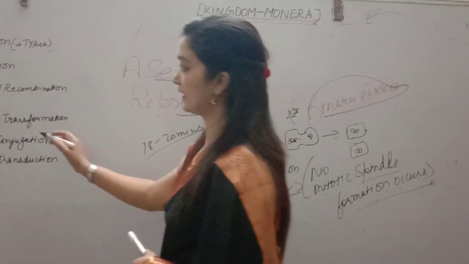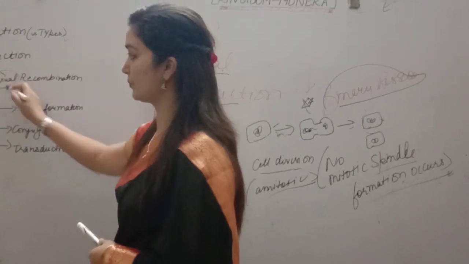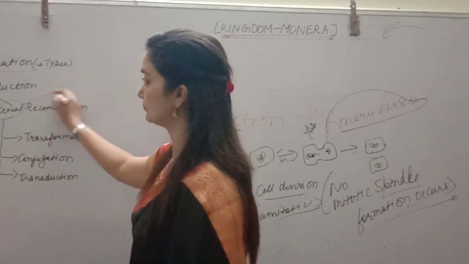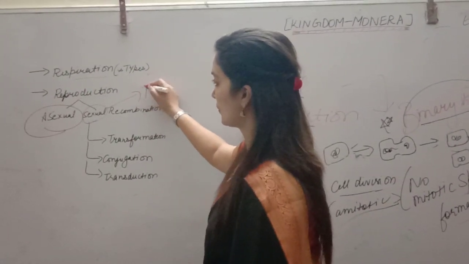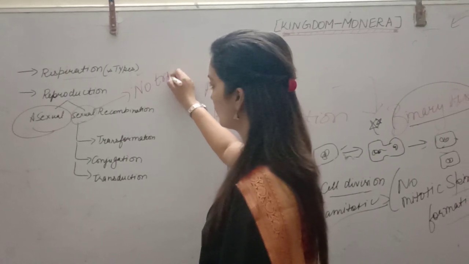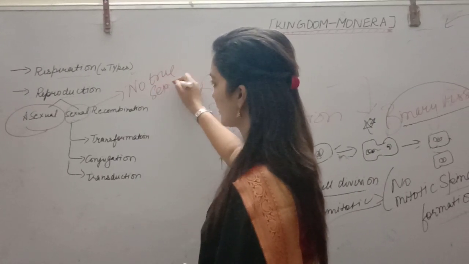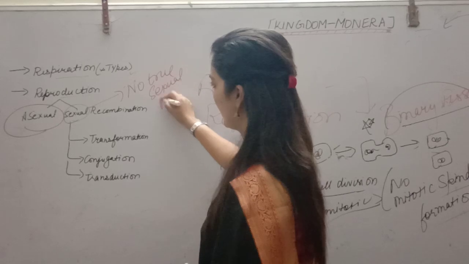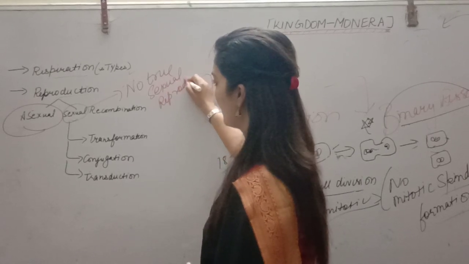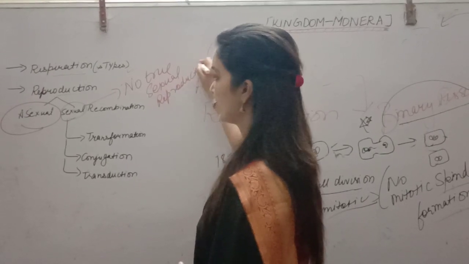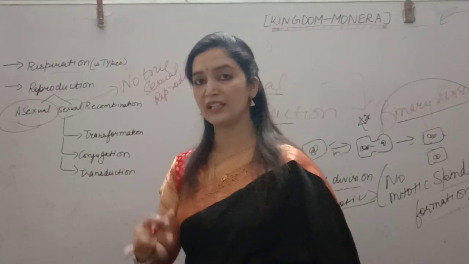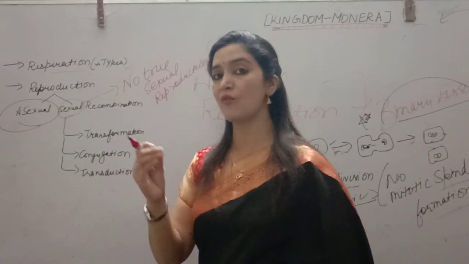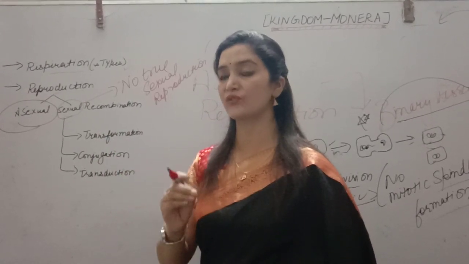Now, why is it said that they also have sexual reproduction? Actually, no true sexual reproduction is present in bacteria, but exchange of genetic material can take place, which is one of the important characters of sexual reproduction.